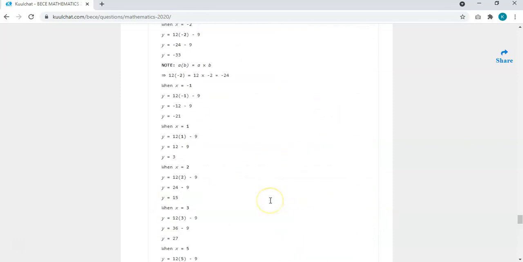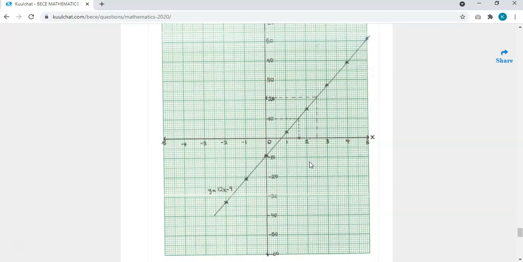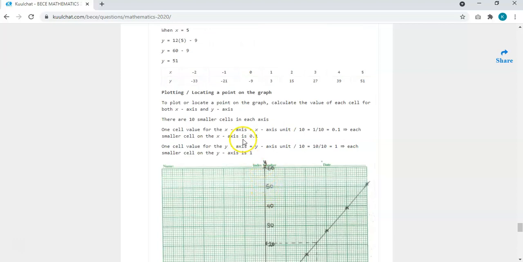Then for the y-axis, it says we should use 10 units. So each of them is supposed to be 10 units on the y-axis. So you get 10, 20, 30, 40, 50, 60, and -10 in that order. Now the tricky thing is that you need to calculate the width of one cell in each of the axes. There are 10 smaller cells in the box. If you count, you can see 1, 2, 3, 4, 5, 6, 7, 8, 9, 10. So each interval on the y and the x axis is 10 smaller boxes.